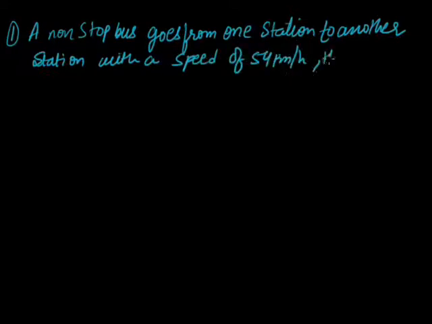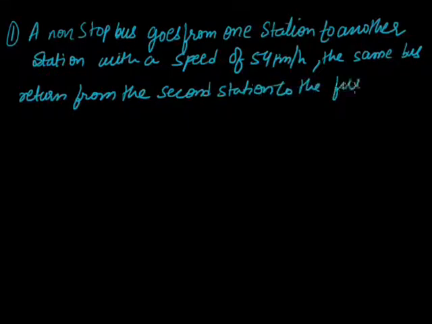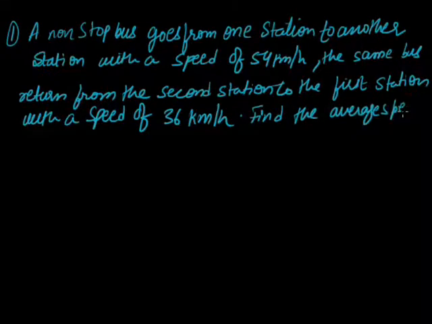The same bus returned from the second station to the first station with a speed of 36 kilometer per hour. Find the average speed of the bus for the entire journey.